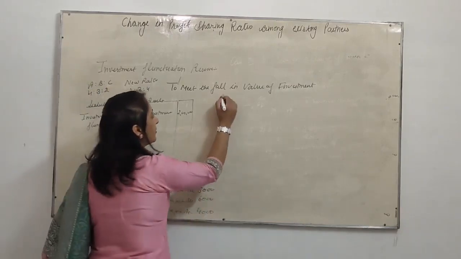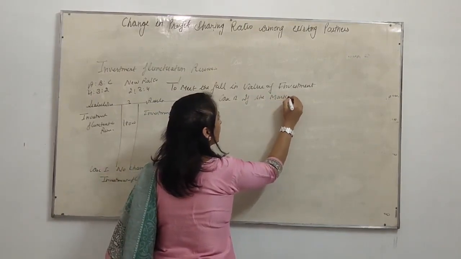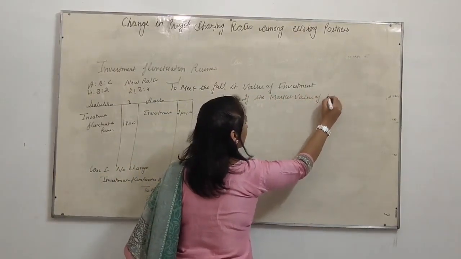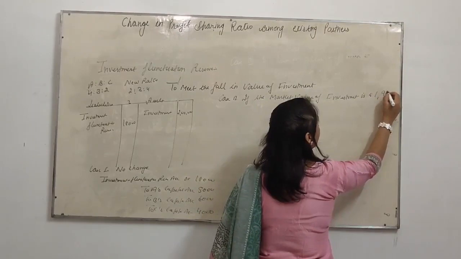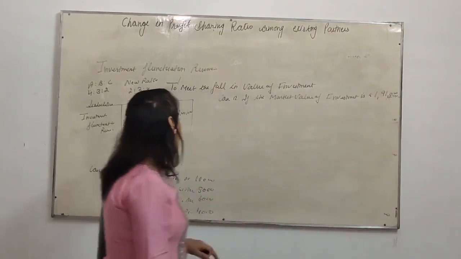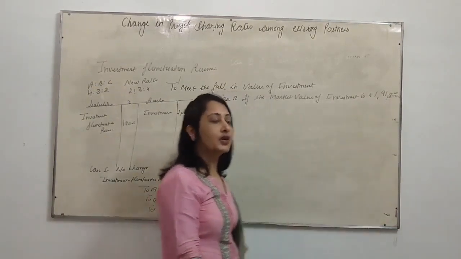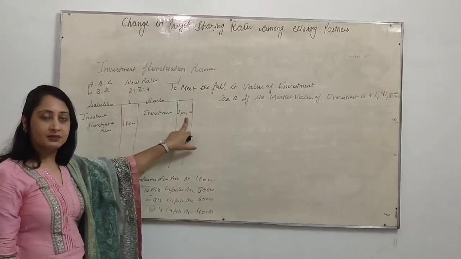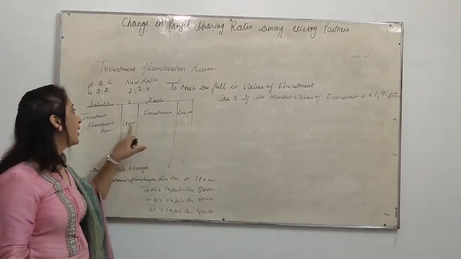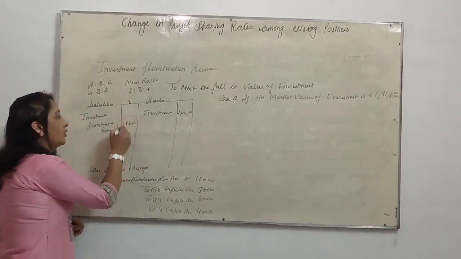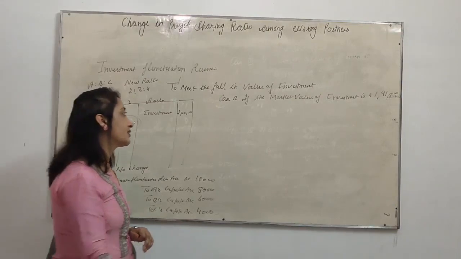Now take case number 2. If the market value of investment is rupees 1,91,000, but the book value is 2 lakh, the value of investment is falling by rupees 9,000. So we will take 9,000 for the reserve and the remaining 9,000 will be distributed among existing partners.